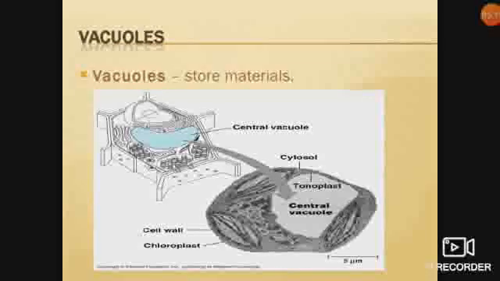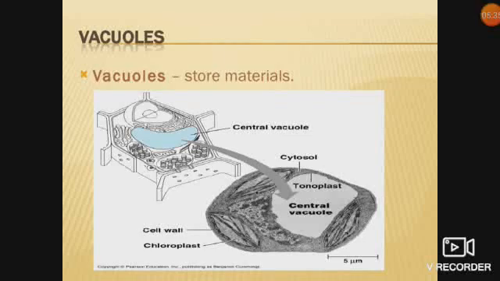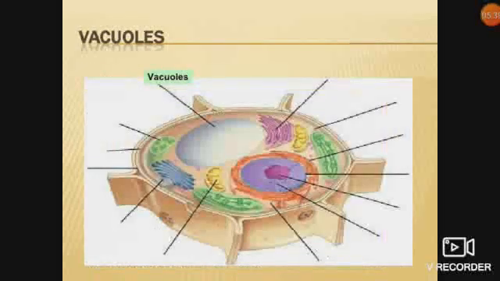If you are asked to identify the plant cell and the animal cell, the most identifying characteristics which distinguish the plant cell from the animal cell are the cell wall and these vacuoles. Plant cells have very large vacuoles. Now you can see here a very large vacuole present in this cell.